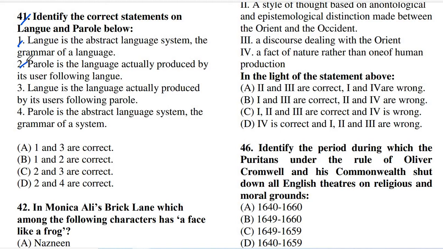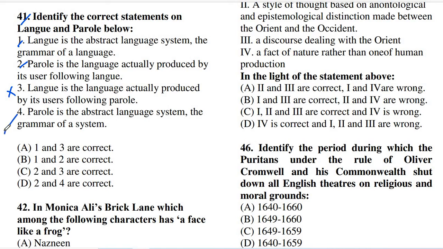It is also true. Now option number 3, langue is the language actually produced by its user following a parole. It is not true, so it can never be true. And option 4 says that parole is the abstract language system, the grammar of a system, so it is also not true.